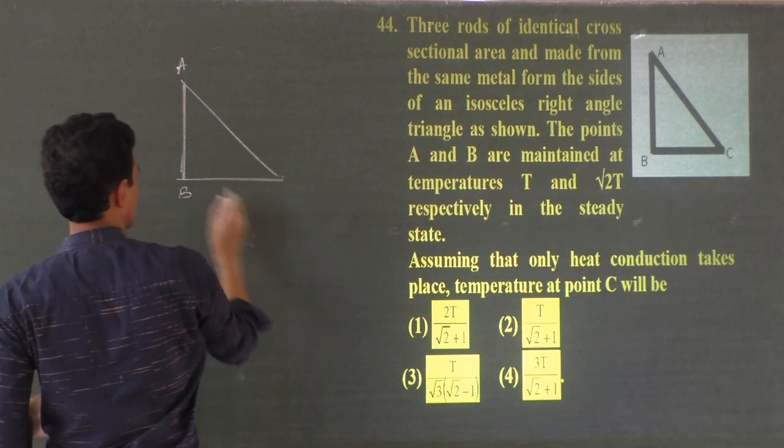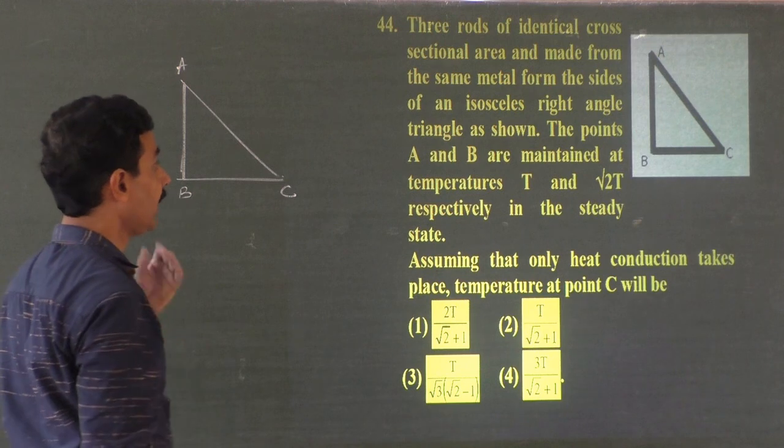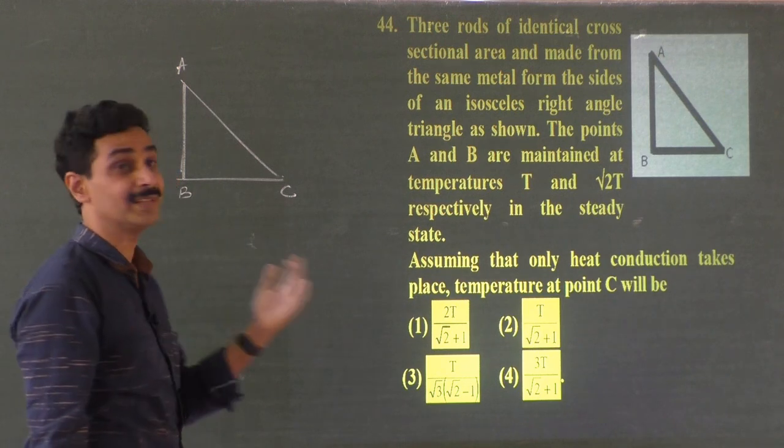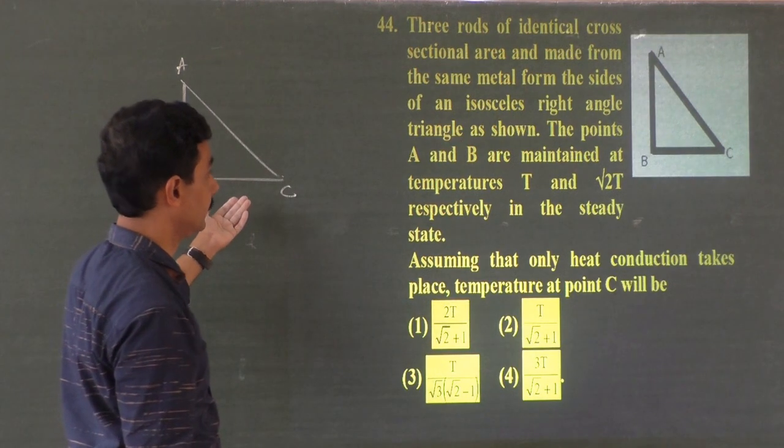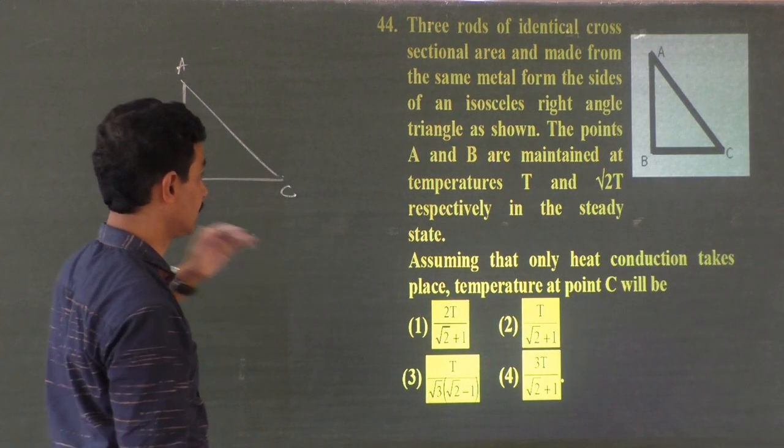Here is A, and here is B, and here is C. The 3 identical rods have identical cross-sectional area, sorry. That means their lengths need not be the same. Cross-sectional area is only the same. They form a right angle isosceles triangle.